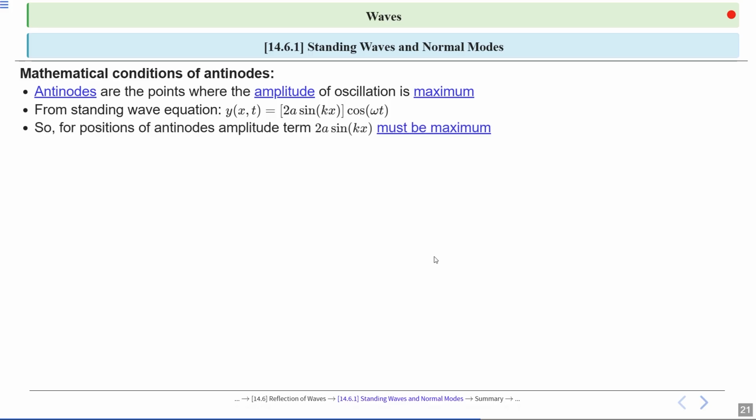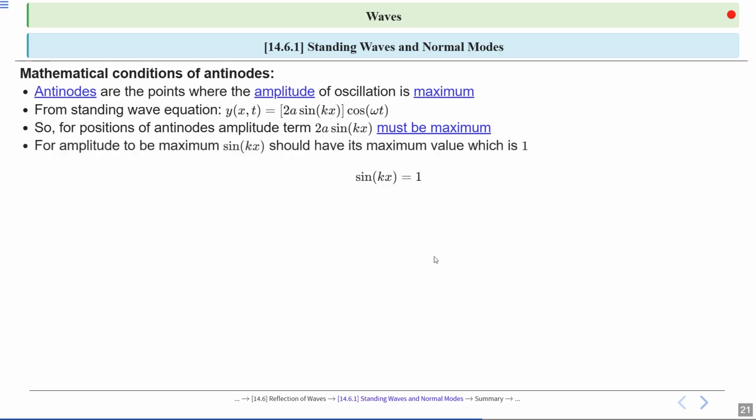So we know that antinodes have maximum amplitude. The term 2a sine kx must reach its maximum value. For maximum amplitude, sine kx must be 1. We see kx is equal to (n plus 1 by 2) into pi. This equation shows when a wave's phase matches an antinode, where n is a non-negative integer.